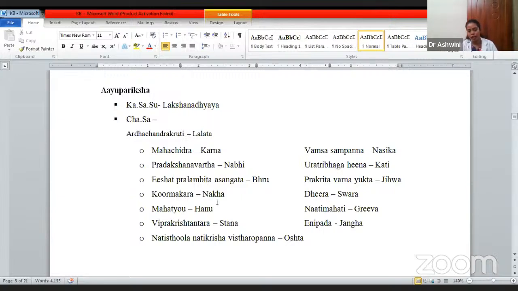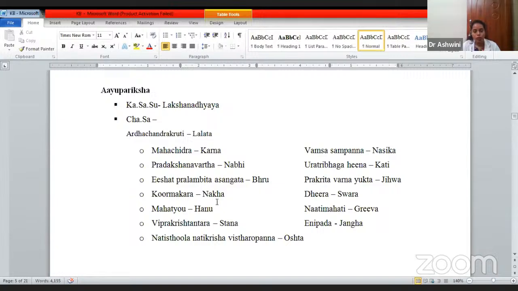I have put only a few. He has told many are there: how hair should be, how skin should be, how head, forehead, ears, eyebrows, eyes, nose, mouth, tongue, and so on. Even the extremities, the chest, clavicle, then the thigh region, calf region, how they should be. If these features are seen, it tells that this kid will have a long life.